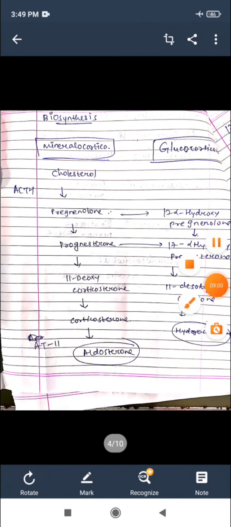First the cholesterol is the precursor, then at that time the ACTH works. Pregnenolone is the second phase of the biosynthesis, then it is converted into progesterone, then again it is converted into 11-deoxycorticosterone, then into corticosterone, and ultimately it gives aldosterone, which is a type of mineralocorticosteroid.